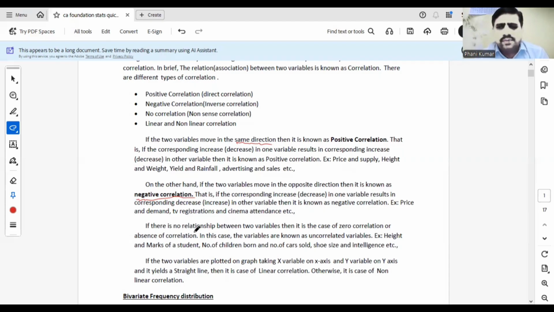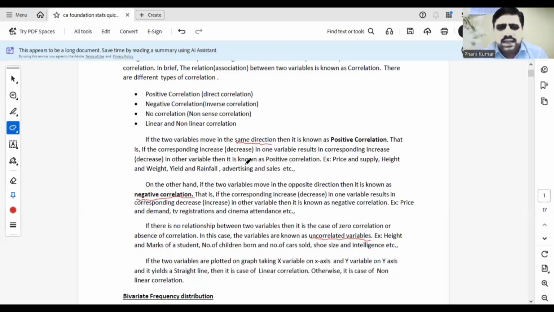Similarly, if there is no relationship between two variables, then it is the case of zero correlation or absence of correlation. Height and marks, there is no relation. Similarly, intelligence and shoe size, there is no relation. If there is no relationship, it is known as no correlation, and the two variables are said to be uncorrelated variables. Uncorrelated variables means zero correlation. Examples: height and marks, number of children born and number of cars sold, shoe size and intelligence. These are all cases of no correlation.